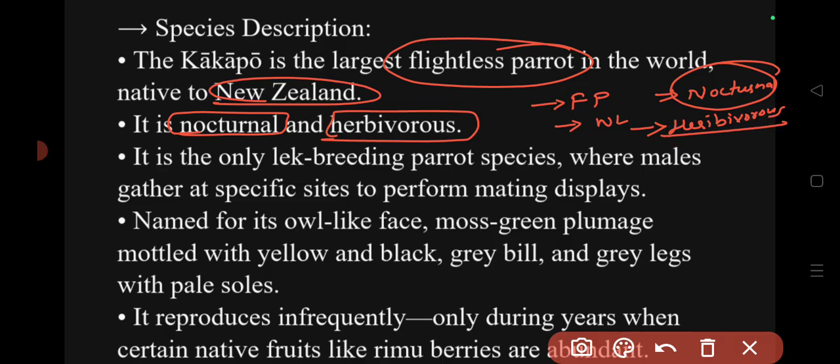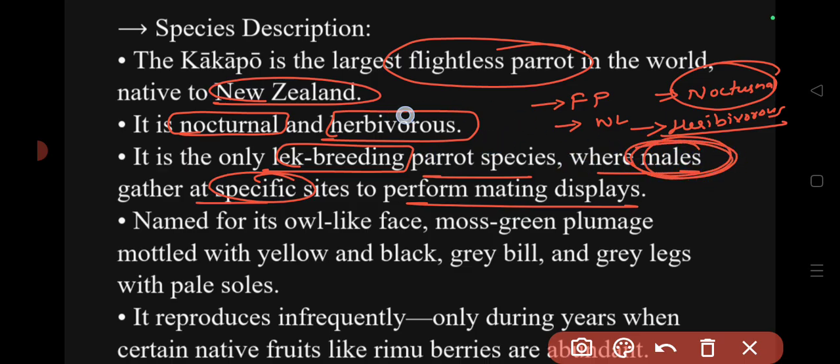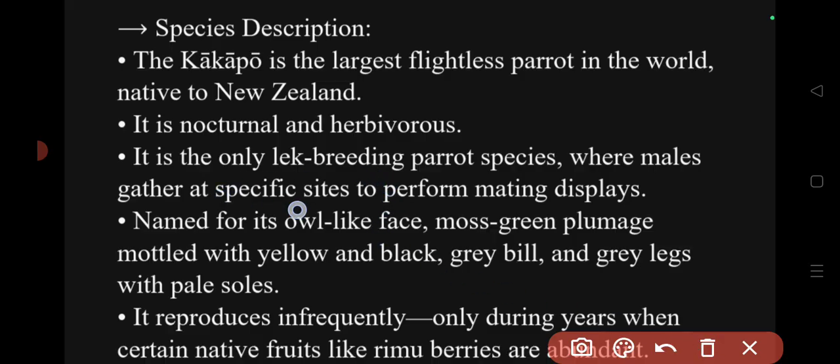So these are the four things that we have learned till now. It is also the only lek breeding parrot species, where males gather at specific sites to perform the mating display. Lek breeding means the males of a species gather at a specific site to perform for mating. That is another feature that you have to remember. It is named because of its owl face.